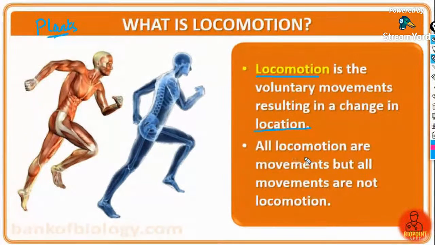All locomotions are movement, but all movements are not locomotion. This statement is a previous year NEET MCQ. Waving our hand is not locomotion, but it is a kind of movement. Moving from one place to another is locomotion, so hence it is always a movement. Muscular activity is occurring there. So all locomotions have movement, but all movements are not locomotion. Assertion, reason, question.